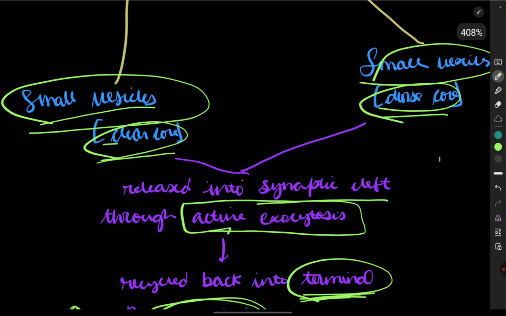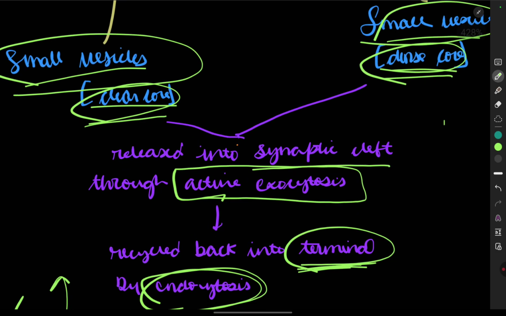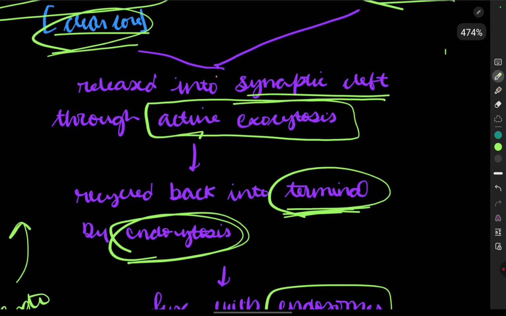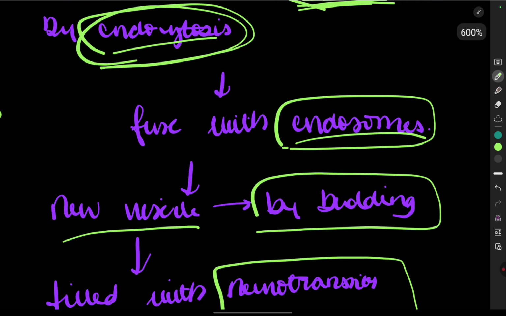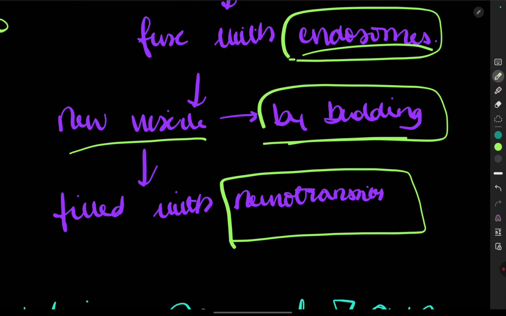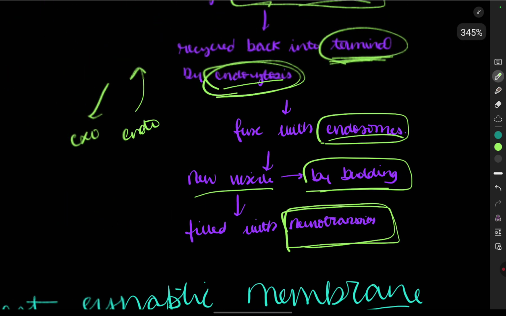And small vesicles, clear core and dense core, are released into the synaptic cleft by active exocytosis. They are recycled back into the terminal by endocytosis. They fuse with the endosomes. The new vesicle is formed by budding and filling of the neurotransmitter takes place. So this is about the vesicles.